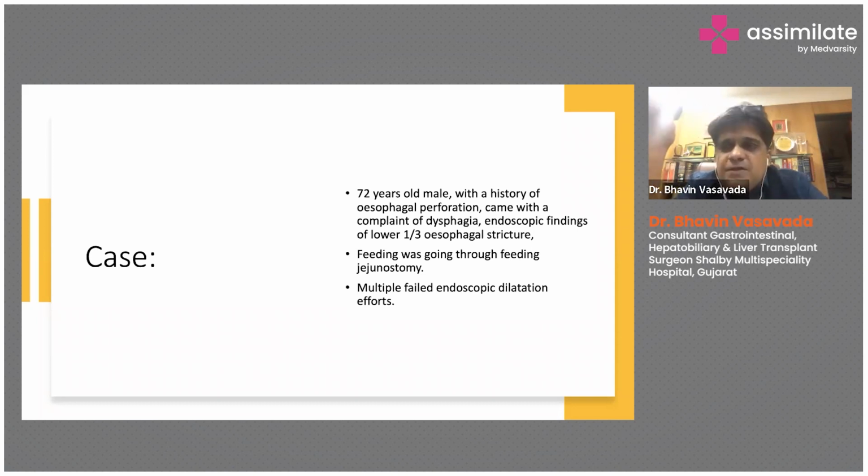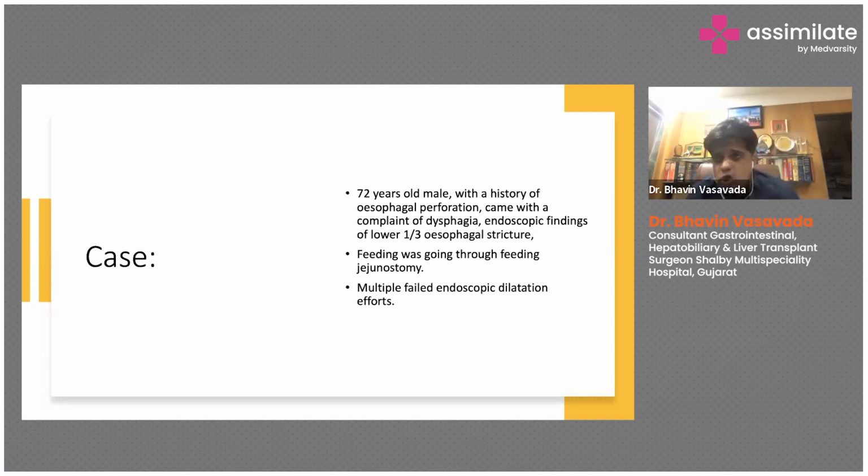After that, due to the damaged esophagus, the perforation healed automatically, but the esophagus became strictured, or very narrow. So he was not able to eat anything. All the feed was going through the jejunostomy tube. Outside, many gastroenterologists had tried, and rightly so, endoscopic dilatation, because the first treatment should always be endoscopic dilatation. But multiple endoscopic dilatations failed. So they came to me, and we offered them the surgery.